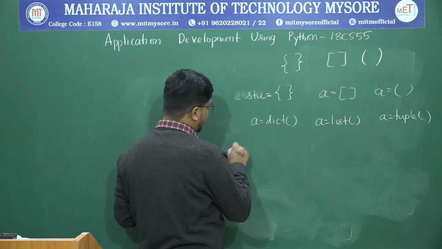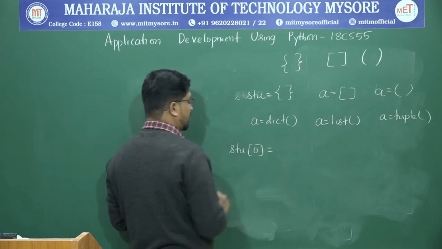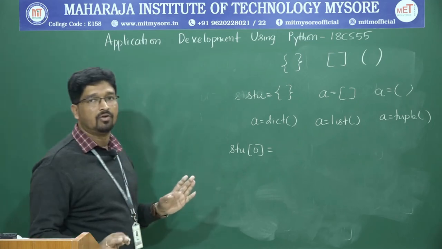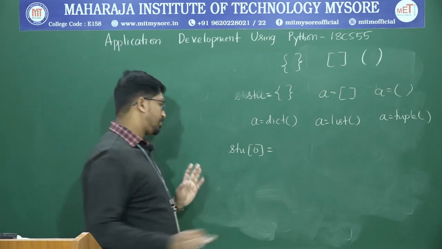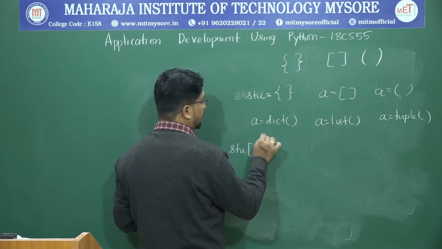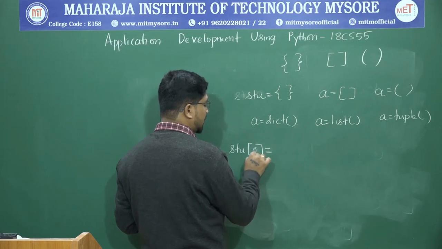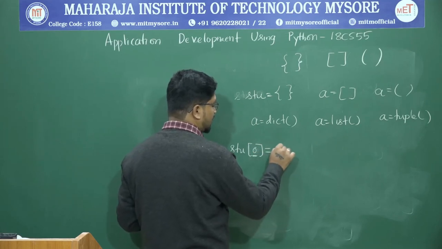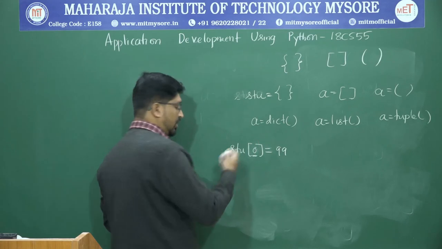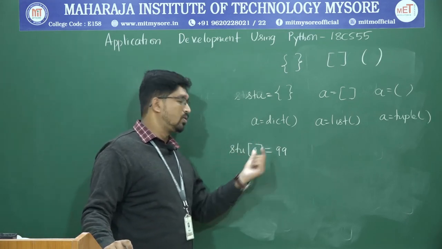Let us consider that here we don't have any index value. You cannot say student of 0 in that sense. If you write student of 0, this becomes the key. This is the key, and if you want the value as 99, simply assume that you have written student of 0 is equal to 99.